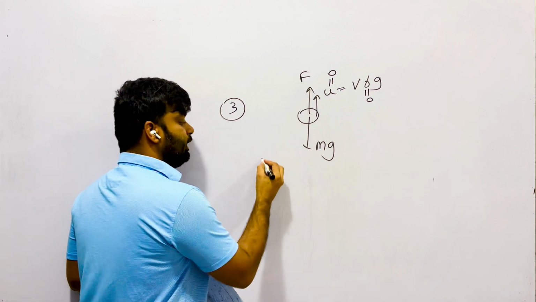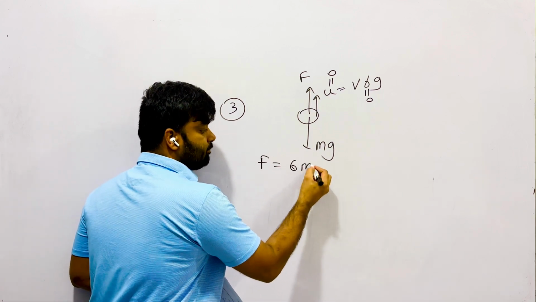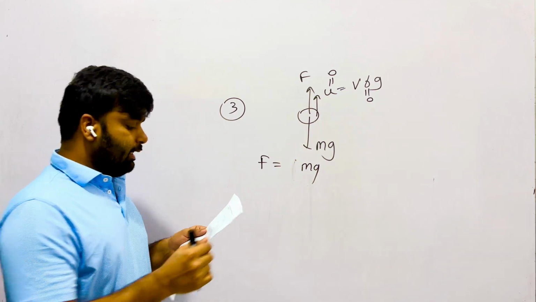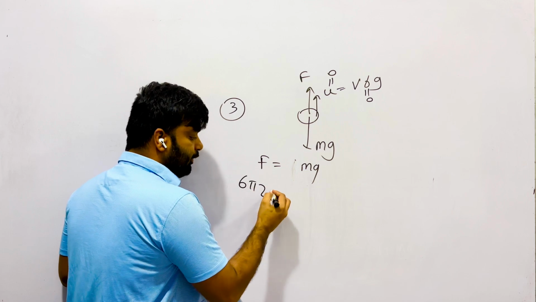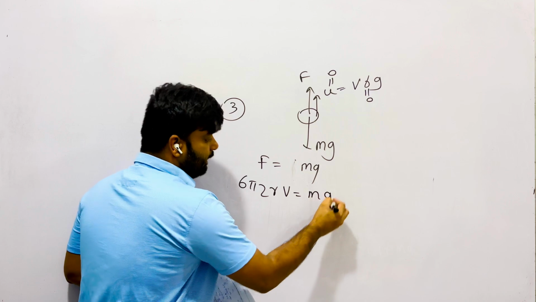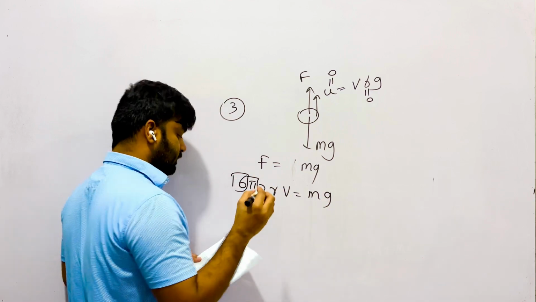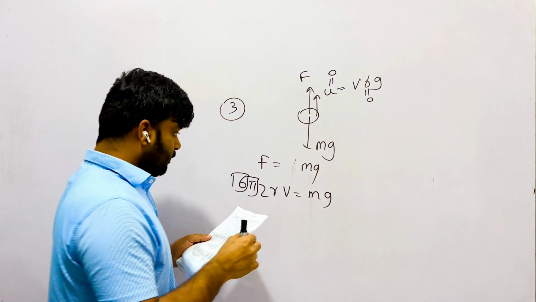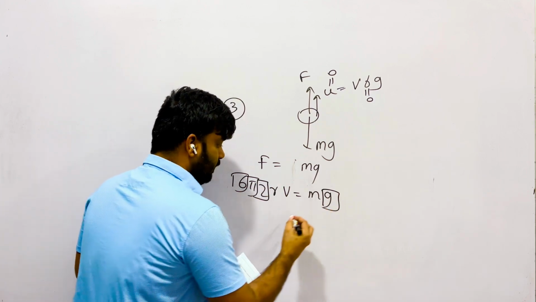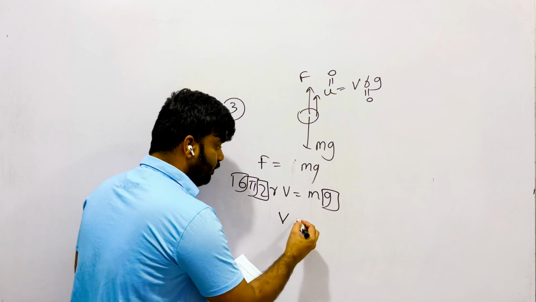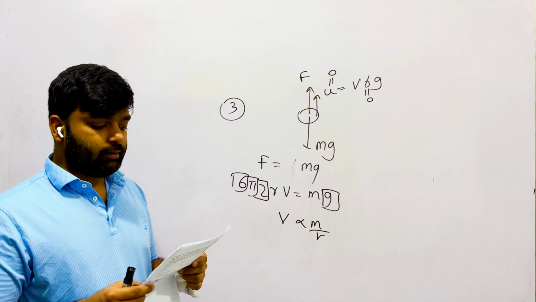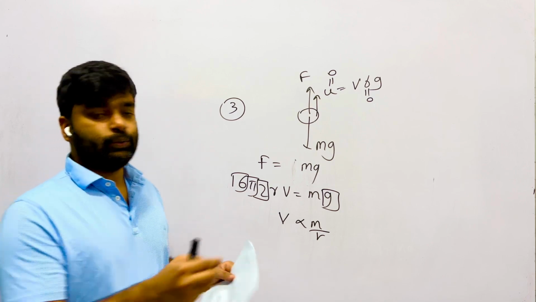Therefore at terminal velocity, F should be equal to mg. F can be substituted by Stokes equation 6 pi eta r v, and mg. Here 6 is a constant, pi is a constant, eta for a medium is constant, g also constant. Therefore, the terminal velocity is proportional to mass over radius. Second one is correct.